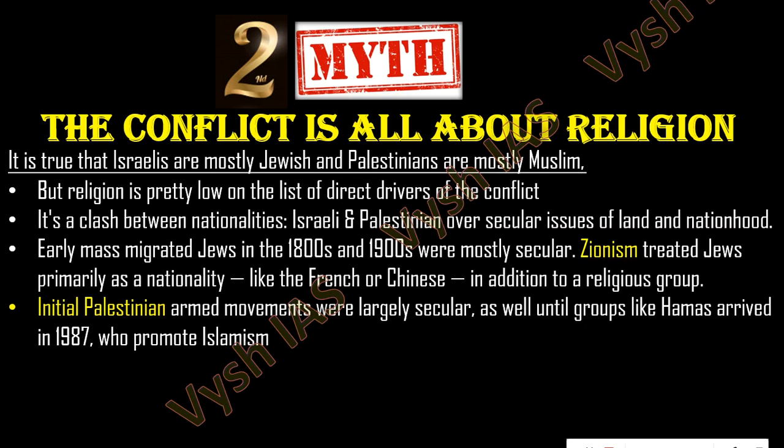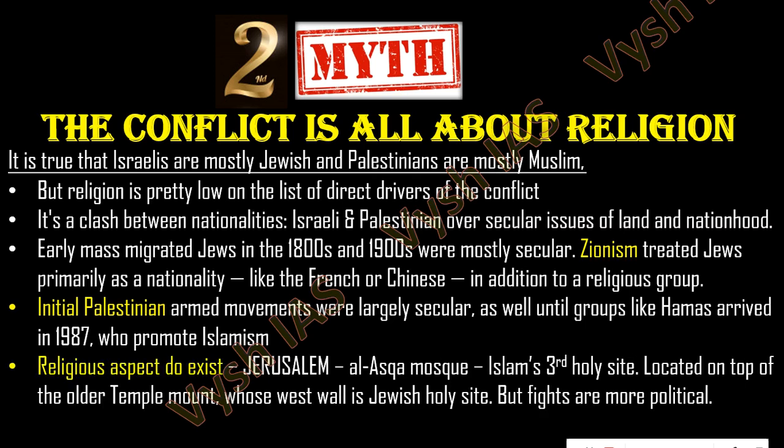And it doesn't mean it's only on the Palestinian side. On the Israeli side also, there are right-wing extremists who want Palestinians to be completely wiped out. And a religious aspect exists in Jerusalem. There is a mosque called Al-Aqsa Mosque, which is Islam's third holiest site, located on top of the older Temple Mount, whose west wall is a Jewish holy site.